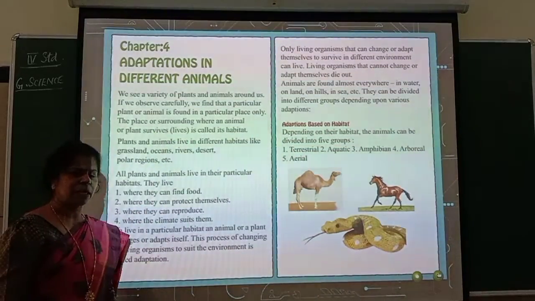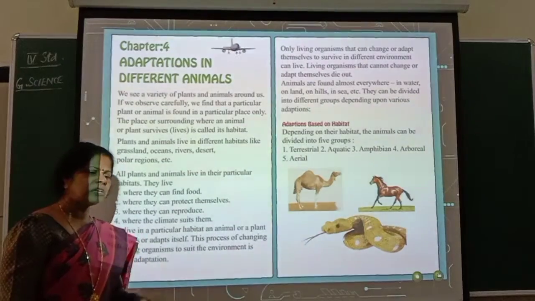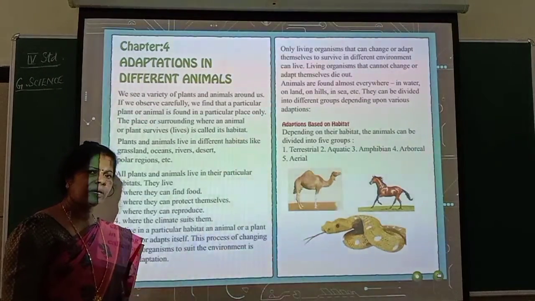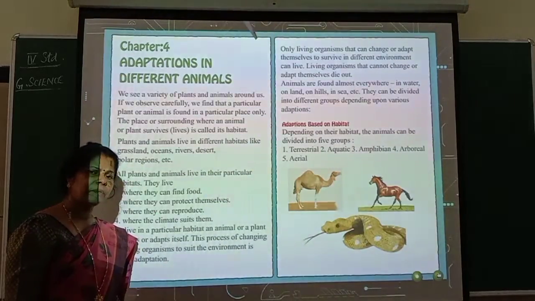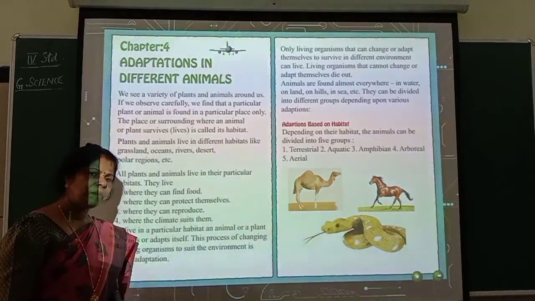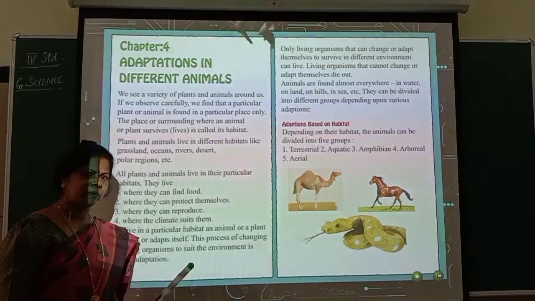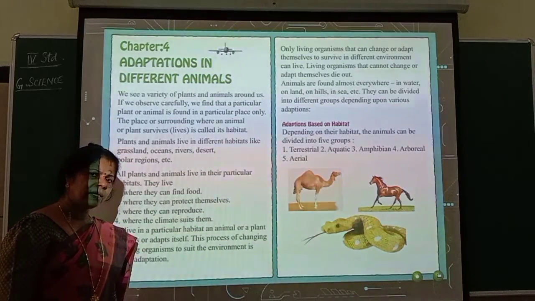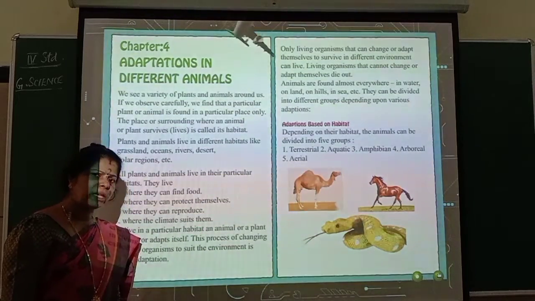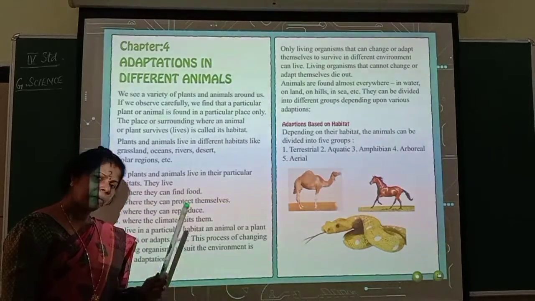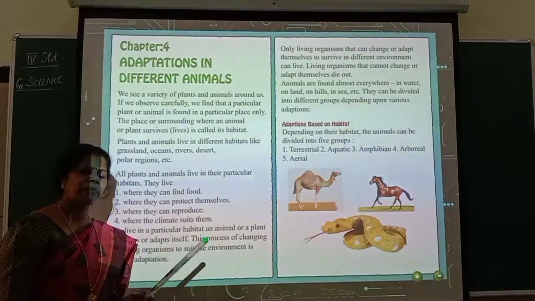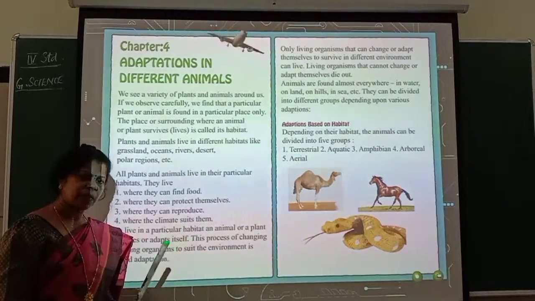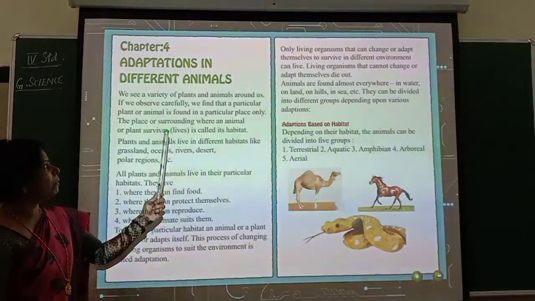So, now for example, fish if I say. Can you see fish moving on the land, on the road? Never. Where do you see fish? They will be in water only, isn't it? So, then habitat for fish is water. Where do you see man? Can you see man in water? No. Man is on the land, isn't it? So land is his environment, land is his habitat. That's the meaning then. So here they are given.